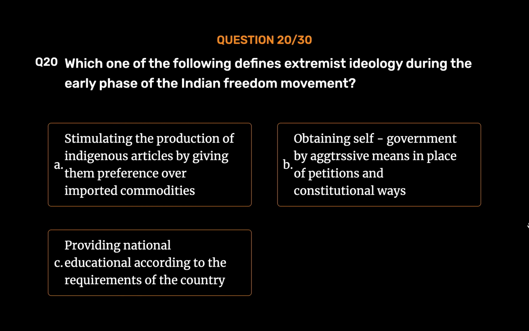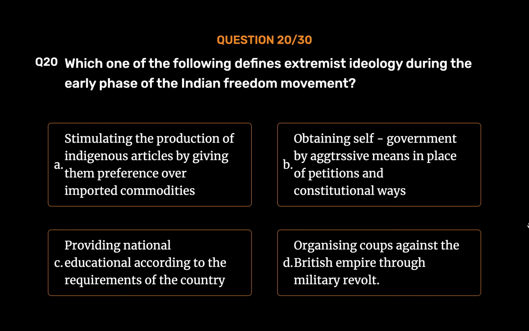Option C. Providing national education according to the requirements of the country. Option D. Organizing coups against the British Empire through military revolt. The correct answer is option B. Obtaining self-government by aggressive means in place of petitions and constitutional ways.